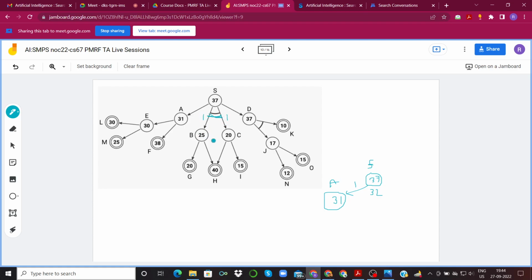This gives us 25 plus 1, which is 26, plus 20 plus 1, which will give us 47, which is again greater than 37. So going via this BC direction is not going to be helpful. So we will go via this A direction, and we will change this value from 37 to 32.